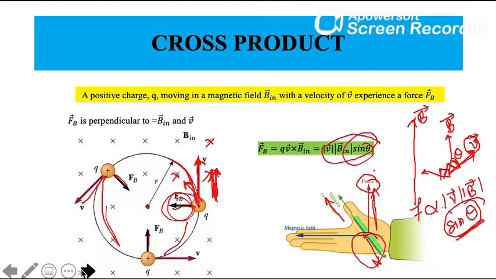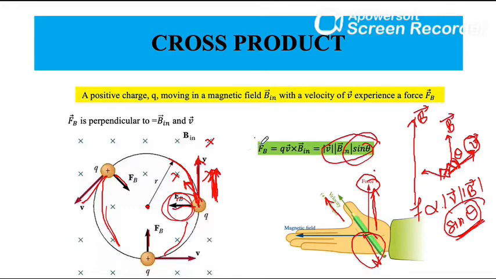Now next is, I will just recall it. Suppose a positive charge Q is moving in magnetic field B with the velocity V. It will experience a force Fb.